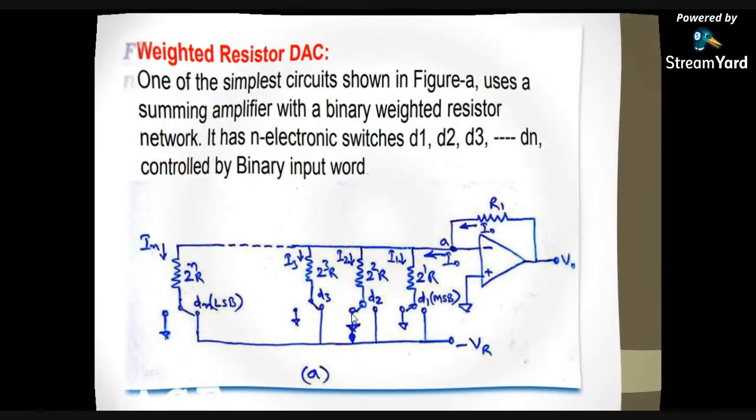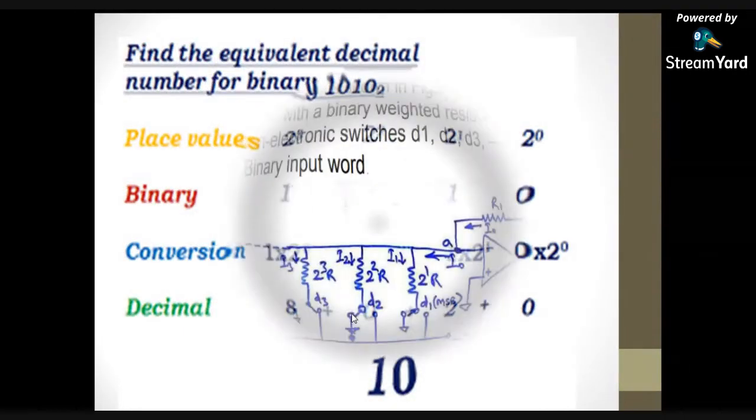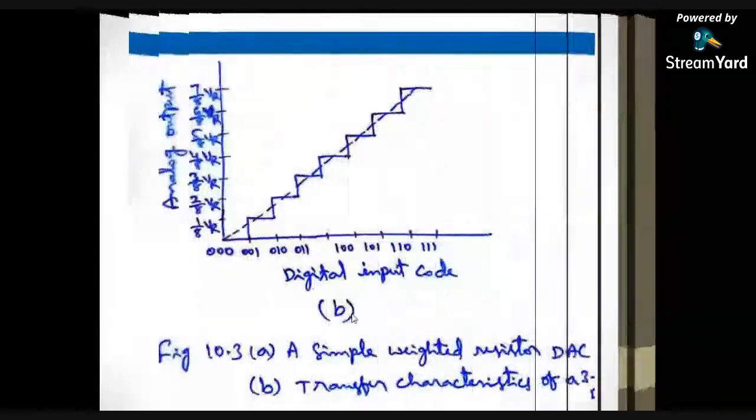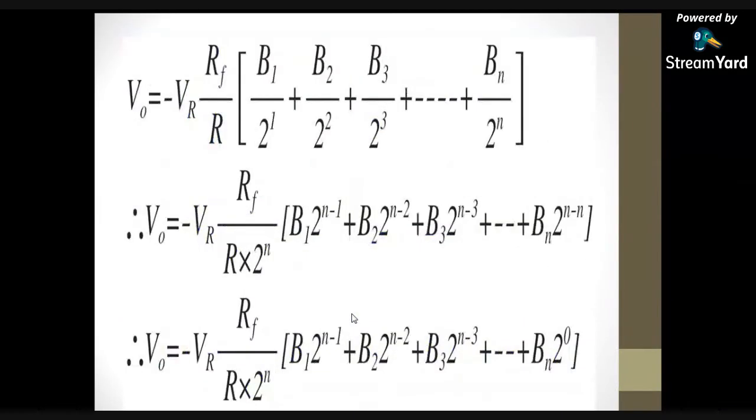So depending on the position of the digital bit only, you are getting the voltage: V1 by 2 power 1 R, V2 by 2 power 2 R, V3 by 2 power 3 R, and Vn by 2 power n into R. So depending on the bit position only you are getting the voltage.